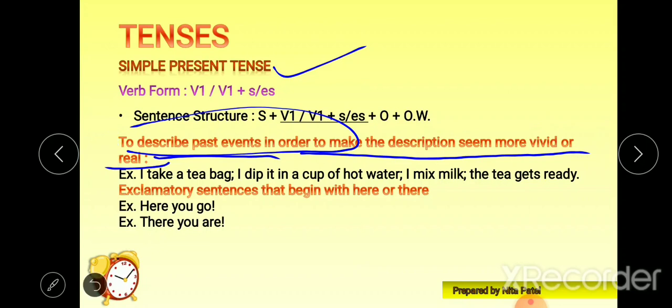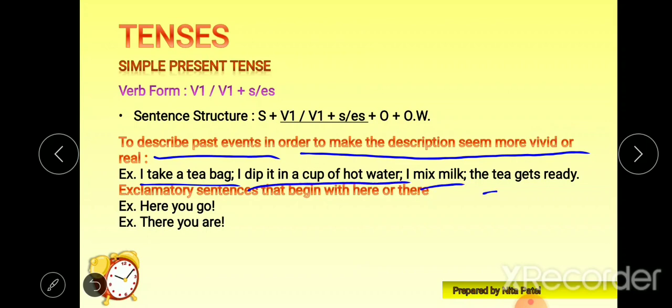An example is given here. I take a tea bag. I dip it in a cup of hot water. I mix it. The tea gets ready. Now this whole event is a past story, right? Someone is telling his or her story, but to make it more realistic, he or she has used simple present tense, so one can feel the intensity of the action. That is the sole purpose here.